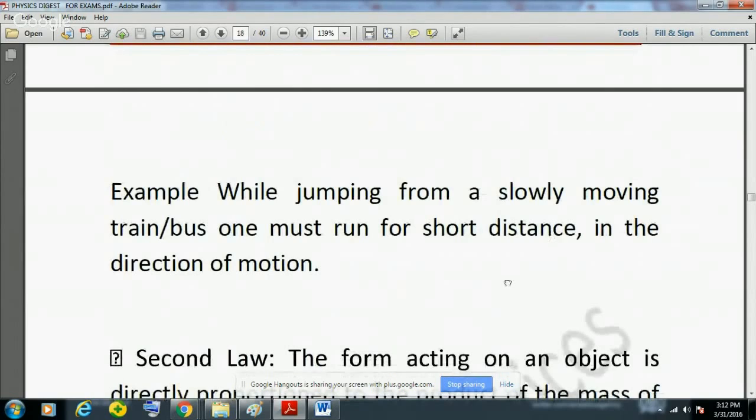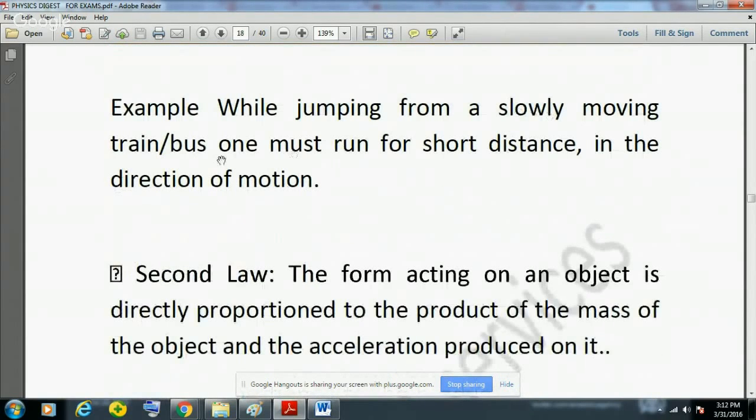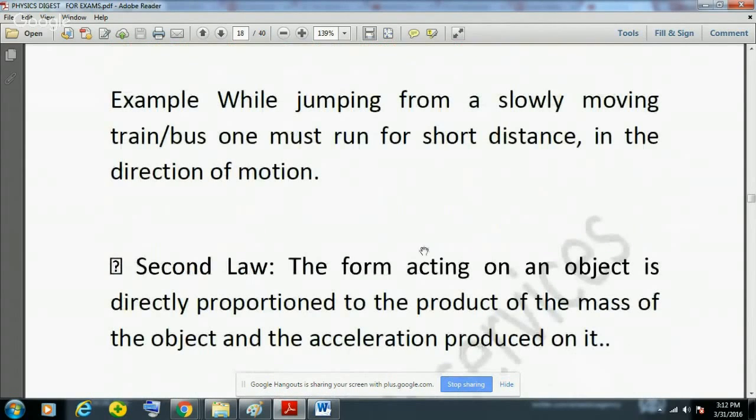An example could be while jumping from a slowly moving train or bus, one must run for a short distance in the direction of motion. So this is because of Newton's first law of motion.